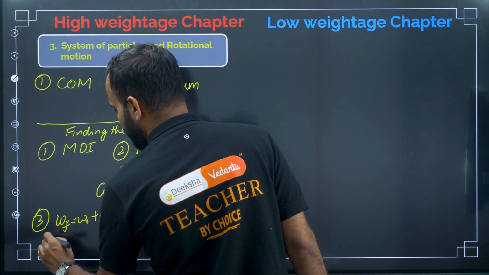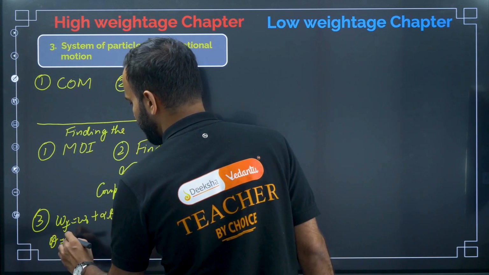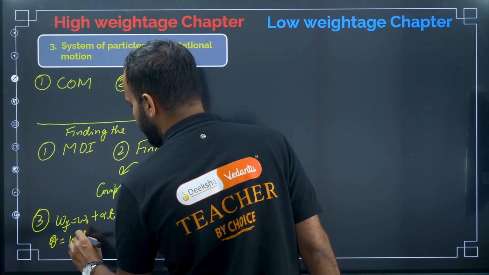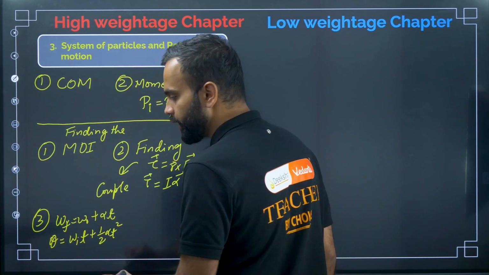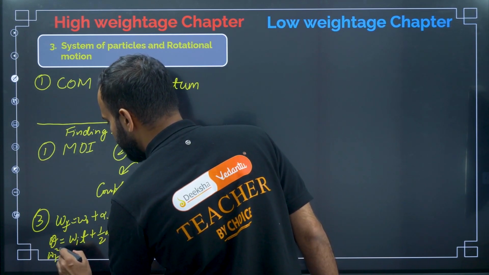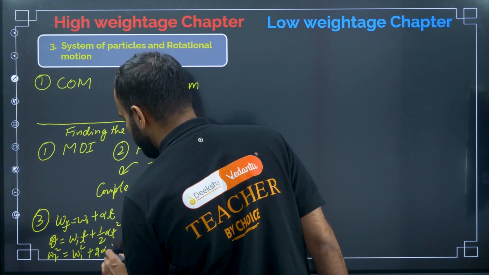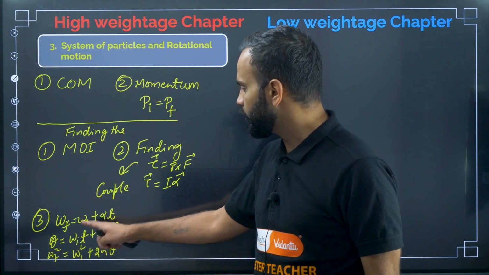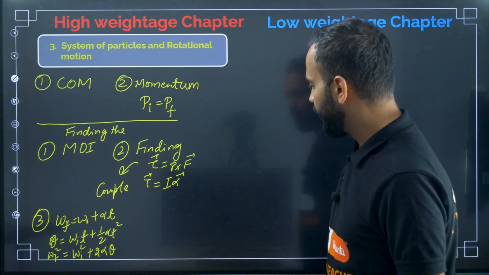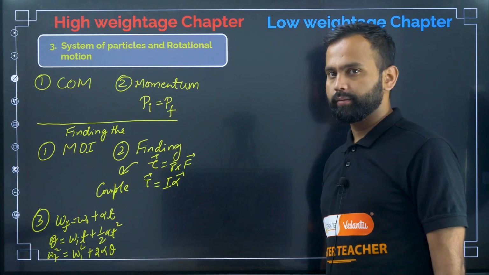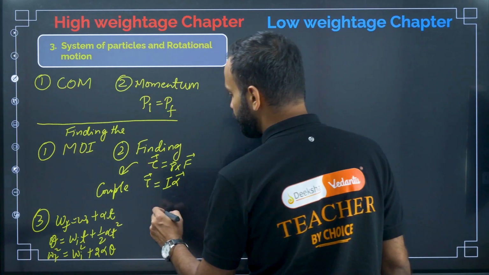The second one: theta equal to omega i into t plus half alpha into t square, right? The third one: omega f square is equal to omega i square plus 2 alpha into theta. They will ask questions based on these three equations of motion for circular motion, right? Yeah, that's it. Okay, and then they will ask questions based on conservation of energy theorem.